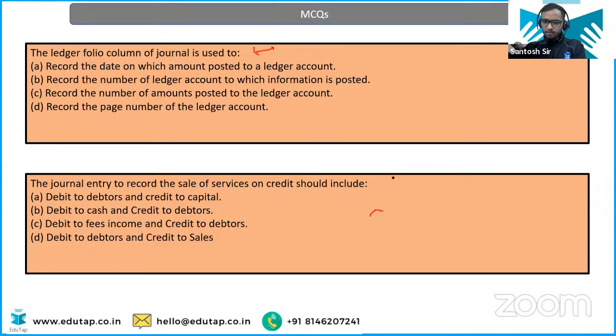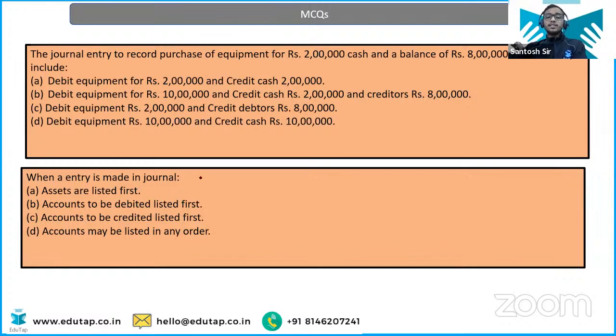Where did my marker go? Okay. So here answer 4, everyone was correct, and here also option 4, everyone is correct, because sales will be credited and debtors will be debited. Okay, because debtors are assets and assets are increasing, so you will be debiting it, right? And sales are income, incomes are increasing, so you will be crediting it. Okay. I'm just checking my marker.